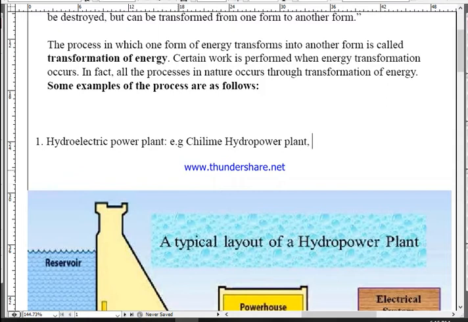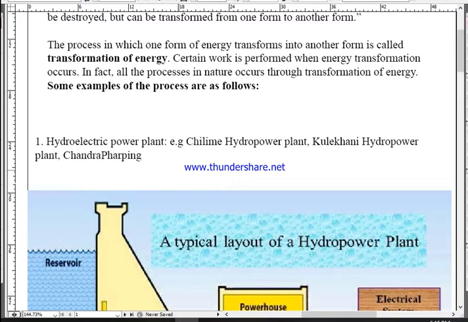Indra Sarovar. Yes, Kulekhani. Okay, Kulekhani hydropower plant. Or if you want to visit a small scale hydropower plant, then you can go to Thorping. Okay, the actual name of the place is Thorping.